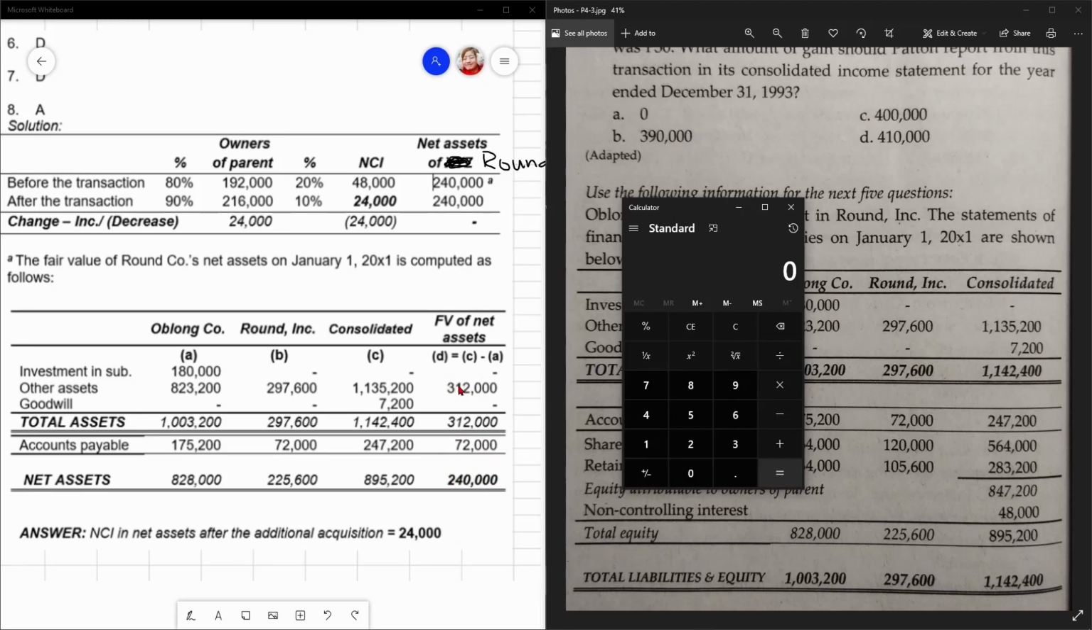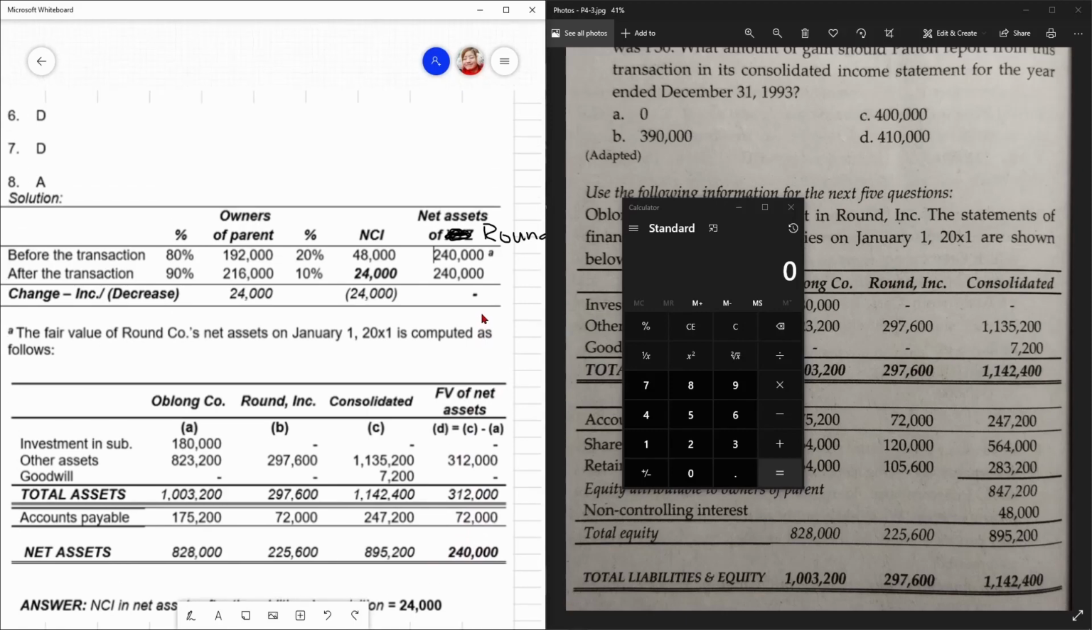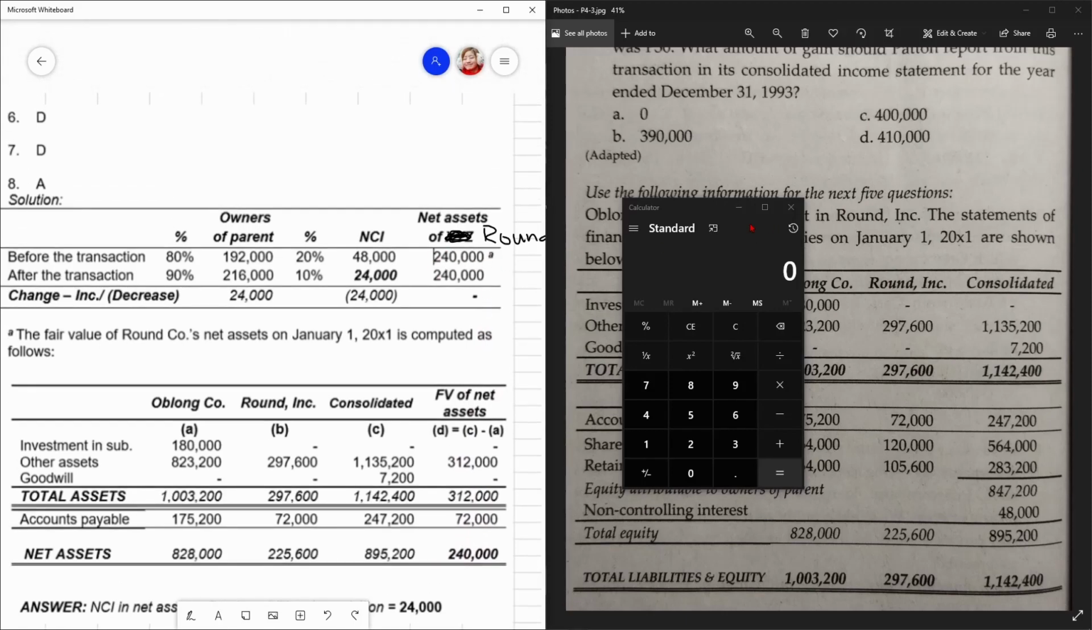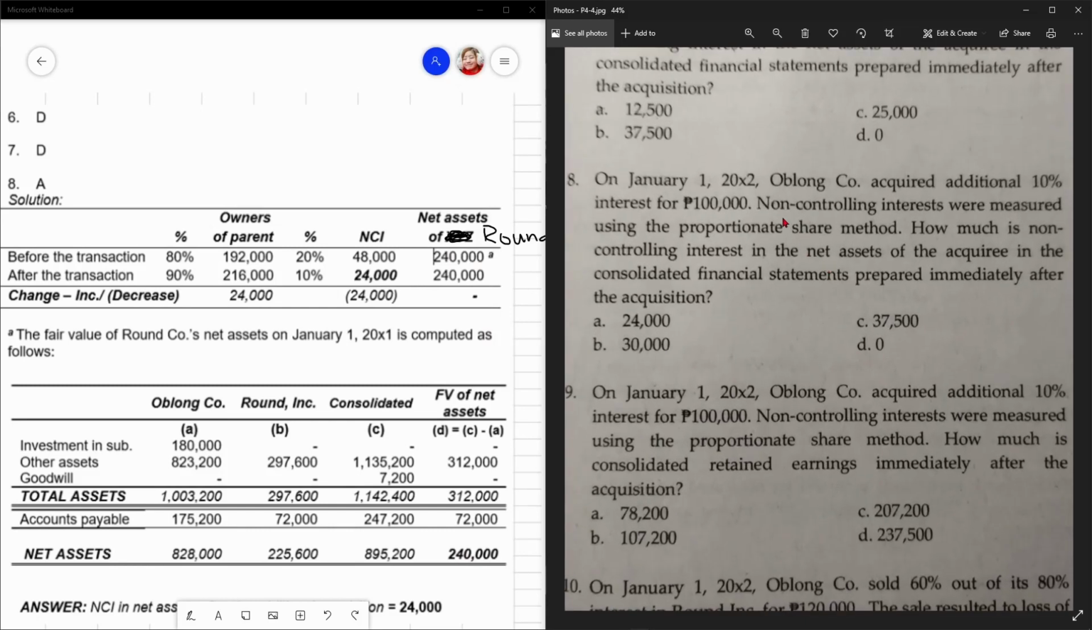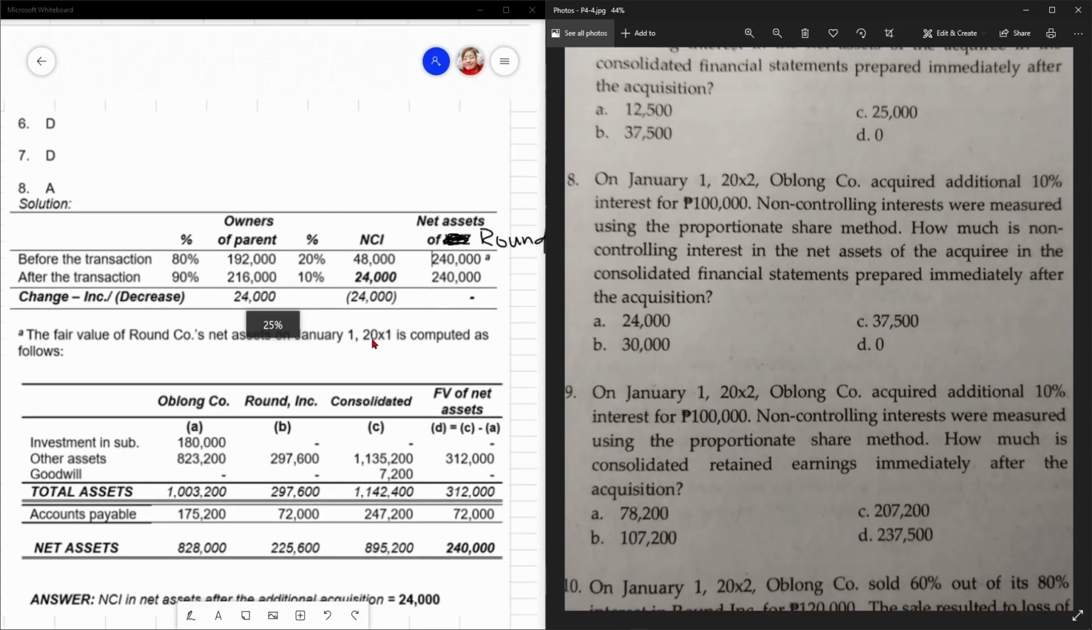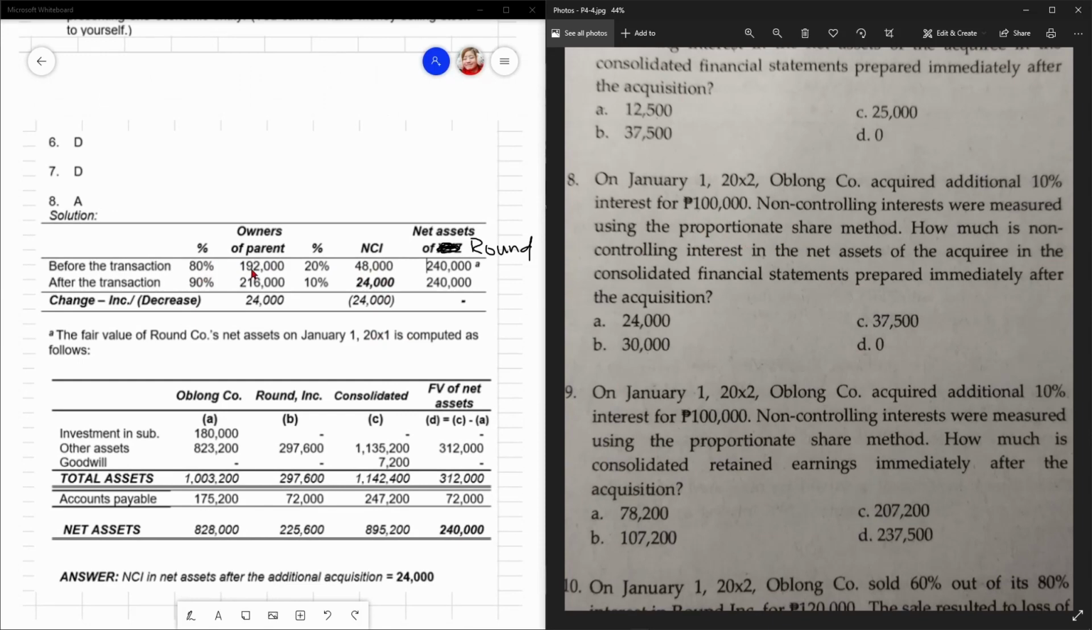Kasi ito, para sa assets lang, ito, sa liabilities. So, yung ano nila, 240,000, yung FVNA natin. So, 240,000. And since, ang sabi ng problem, it is proportionate method. Diba? Proportionate share method. So, alam mo na. 80% kay owners. 20% kay subsidiary. Kay NCI. Diba? That's 48,000.